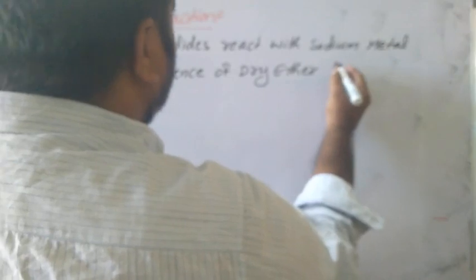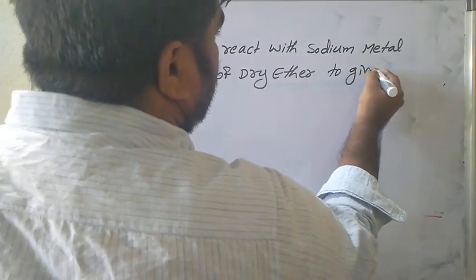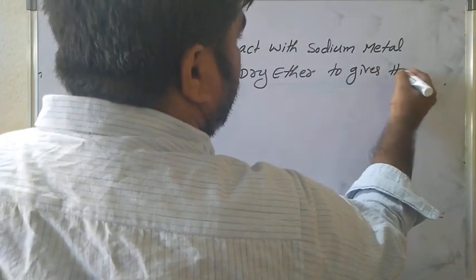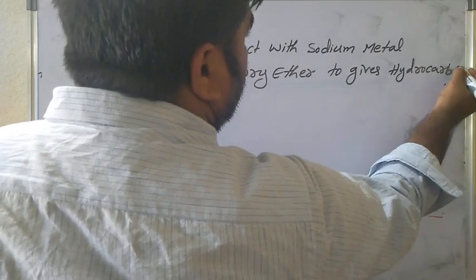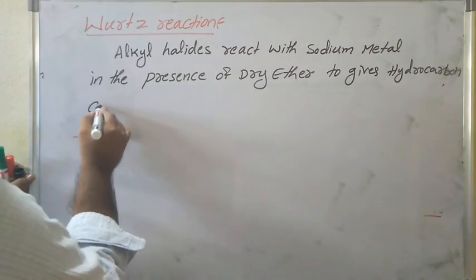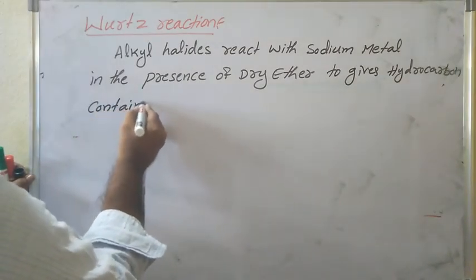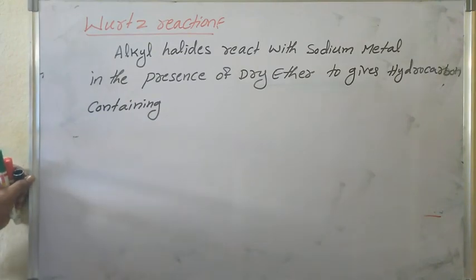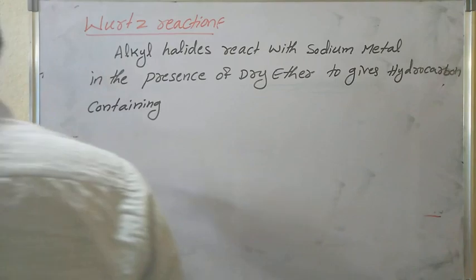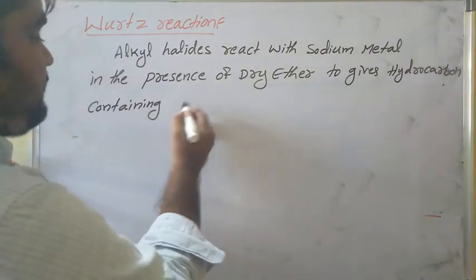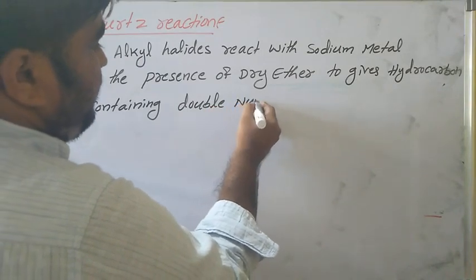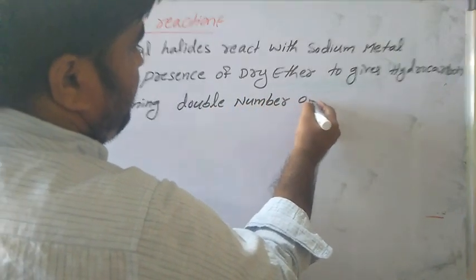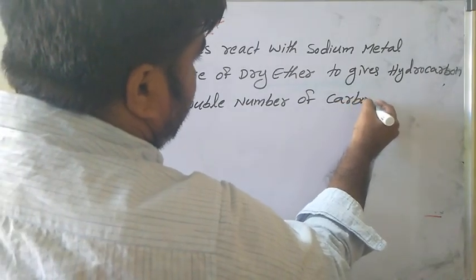So alkyl halides react with sodium metal in the presence of dry ether to give a hydrocarbon containing double the number of carbon atoms.